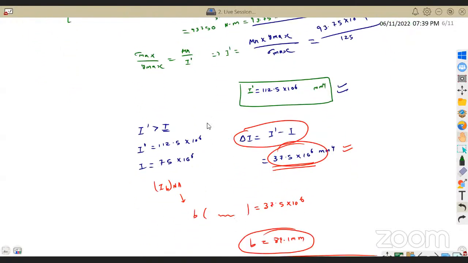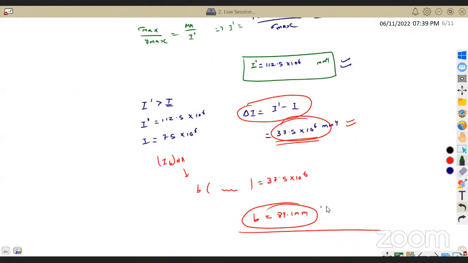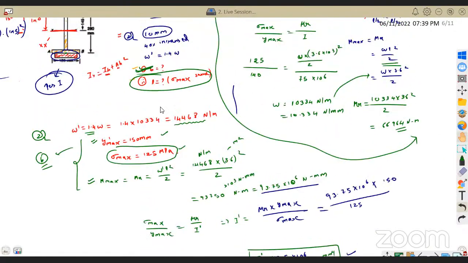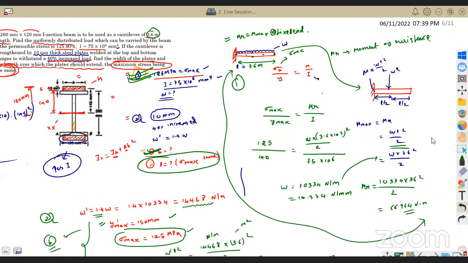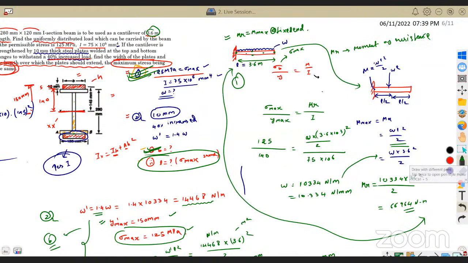we already calculated what is the width of the plate so that my sigma max remains the same. See, I can add this plate to the entire length if I want, but it is not necessary. Why is it not necessary? Because until some length, the plate itself will be able to withstand.